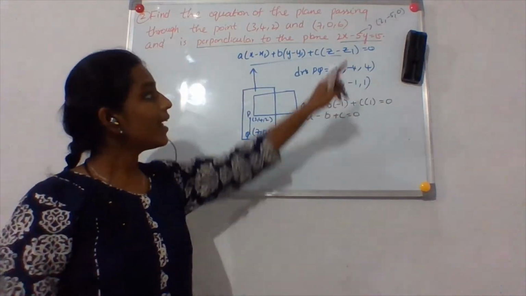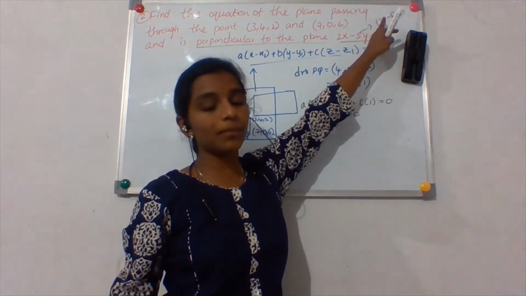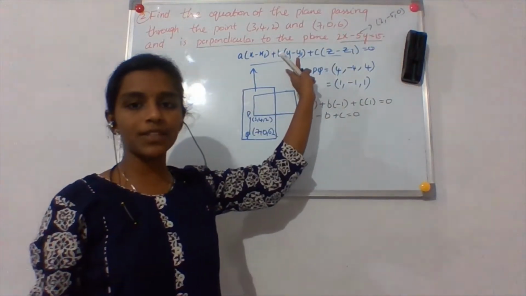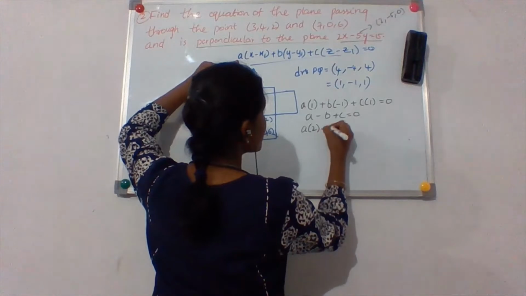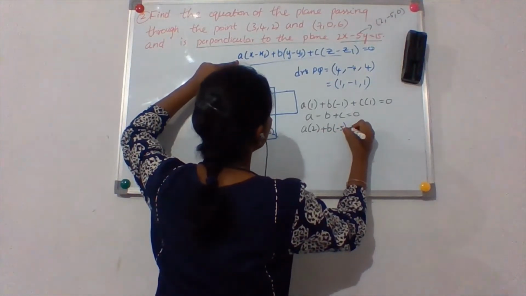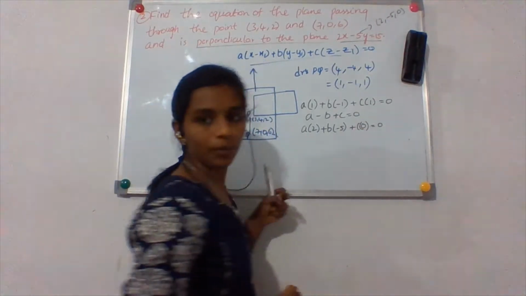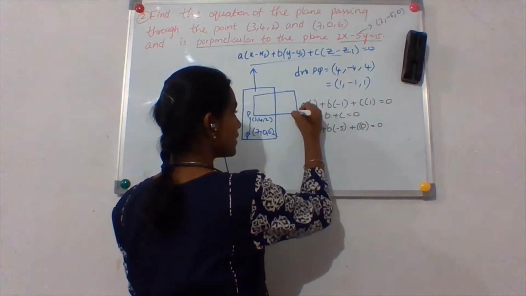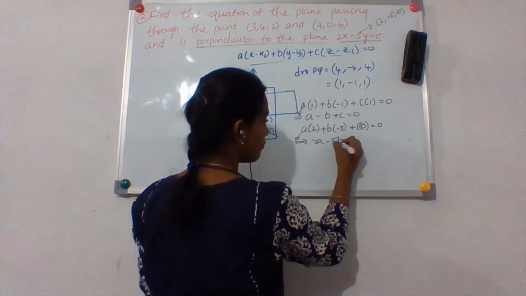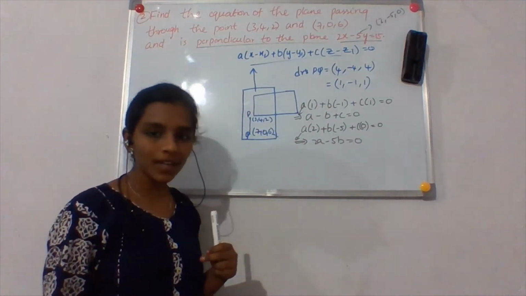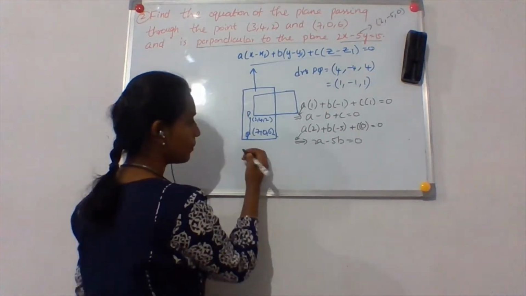Am I right? So well, now I must use a perpendicular condition for the drs of the normal of this plane and the drs of the normal of this plane. So what do I do now? A into 2 plus b into minus 5 plus c into 0, okay, c into 0, is equal to 0. Now what is the equation that I get from this? From this I get 2a minus 5b is equal to 0, right? Now if I solve these two equations, how do I get a, b, c? Let us see.